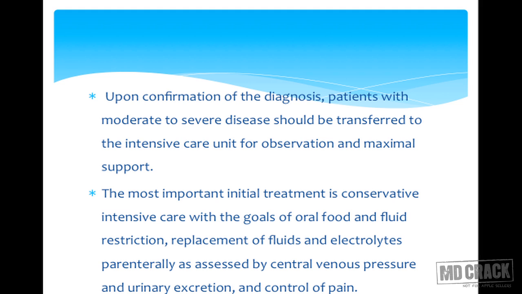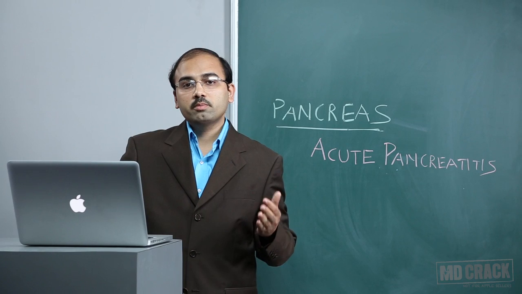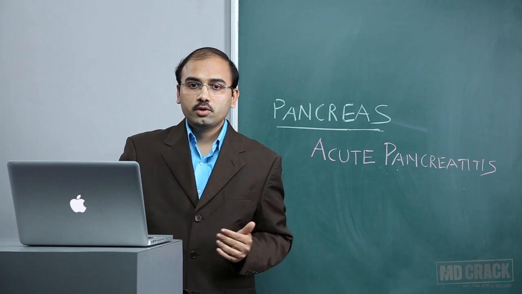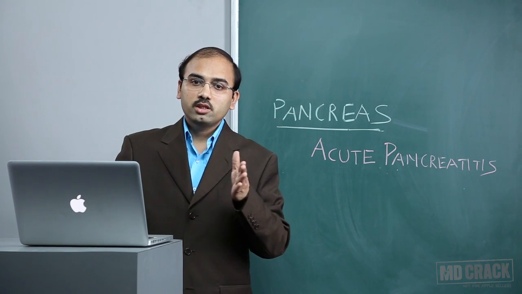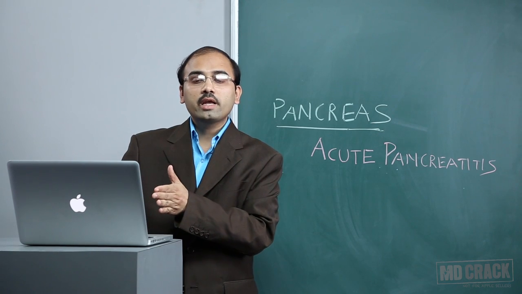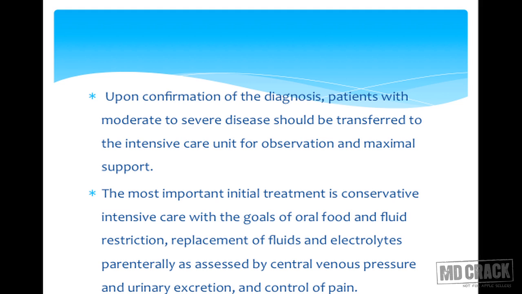Upon confirmation of diagnosis, patients with moderate to severe disease should be transferred to the intensive care unit for observation and maximal support. So if the patient has tachycardia, maybe in shock, or may be having fever, all these patients should be transferred to the intensive care unit. The most important initial treatment is conservative intensive care. All patients of acute pancreatitis should be managed conservatively for the initial 3 weeks. Try to push all things to the end of 3 weeks, then you will get maximum good results in acute pancreatitis.